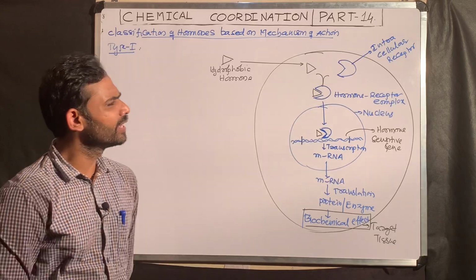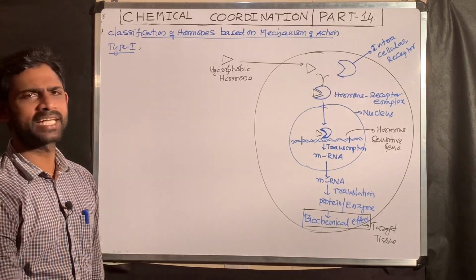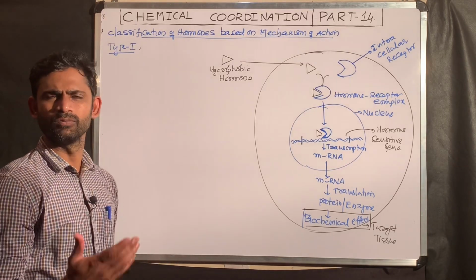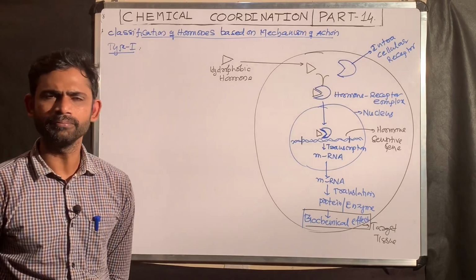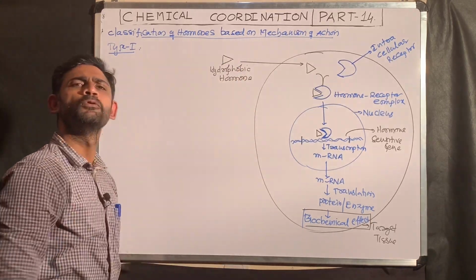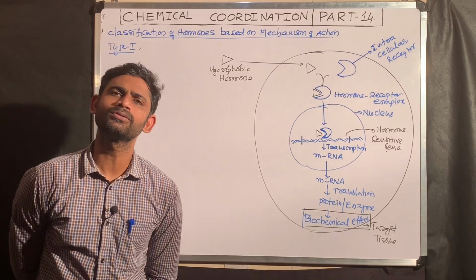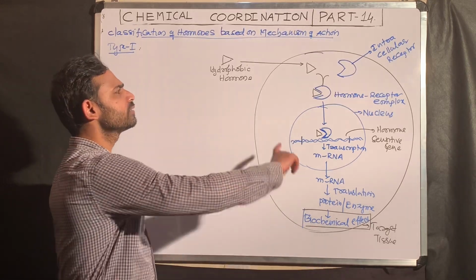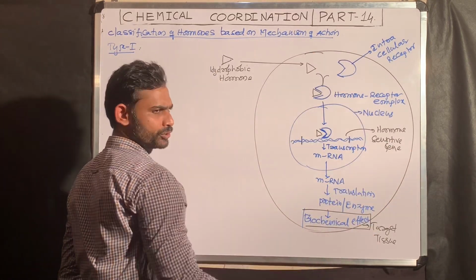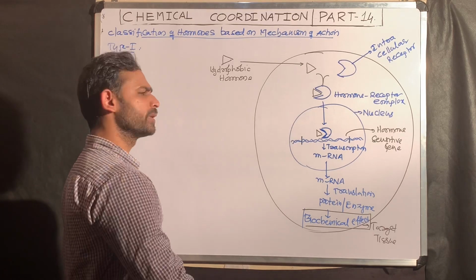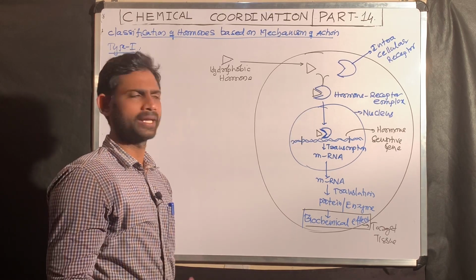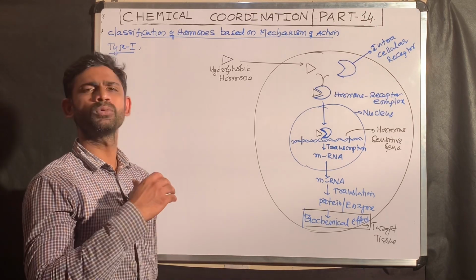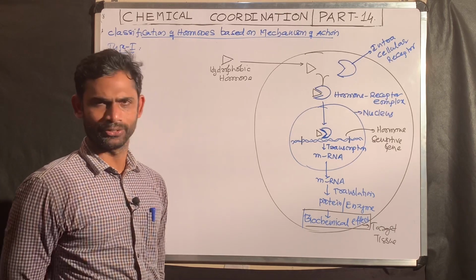Now I am showing here group type 1 hormones. First I will explain, after that we will go for the description. So what is fundamental, which hormones come under this type 1? Those hormones are hydrophobic hormones. Hydrophobic hormones are also called lipophilic hormones. Okay. So this one you are seeing is a target tissue. That means, as we know, every hormone has its own target, and this hormone goes and acts on the particular target tissue. The hormone shows its effect on the target tissue.